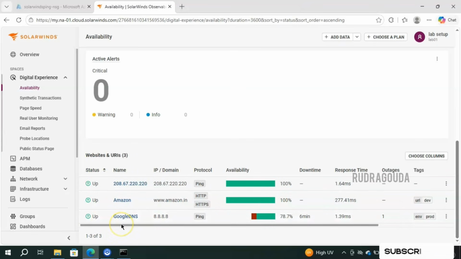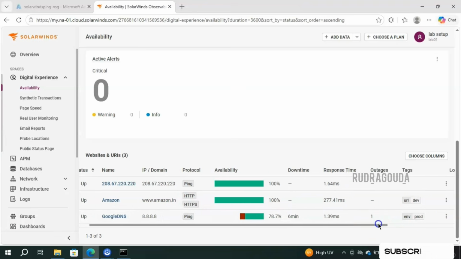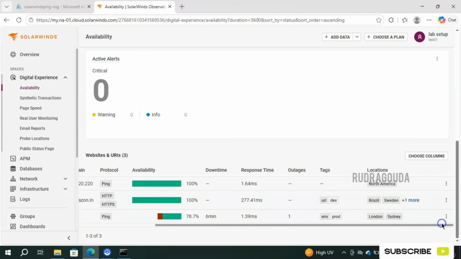Earlier it was showing the status as down because that IP address was not working. So downtime is 6 minutes, response time you're able to see 1.39 milliseconds, and tags also you're able to see. And inside the outages section you are able to see the count as 1 because earlier it was not working, right? So the count is mentioned as 1.